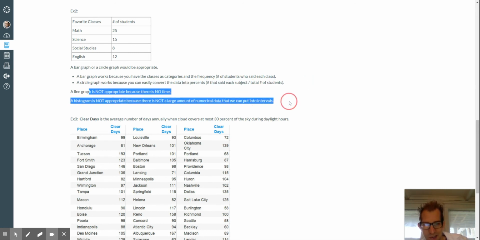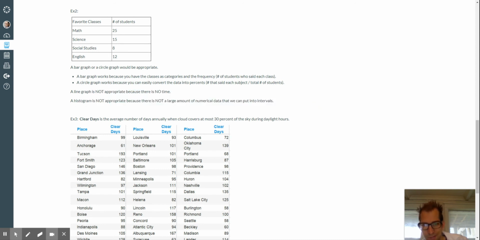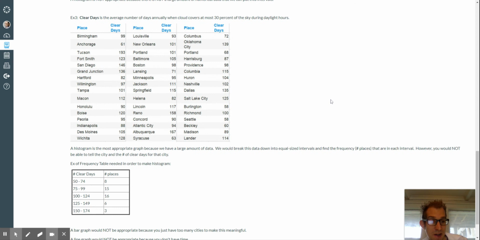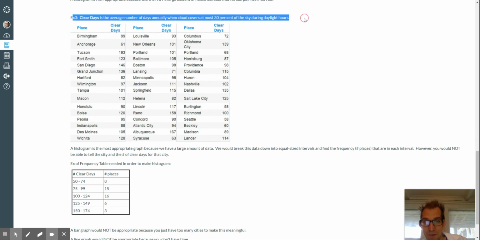All right, and then once again, they tell us why the other two aren't appropriate. The biggest thing here with line graph is there's no time here anywhere. So we literally can't say line graph, right? It has to have time, and there's no time here. Histogram, once again, there's not a large amount of numerical data. All right, speaking of large amounts of numerical data, example three, I'm noticing that right away.